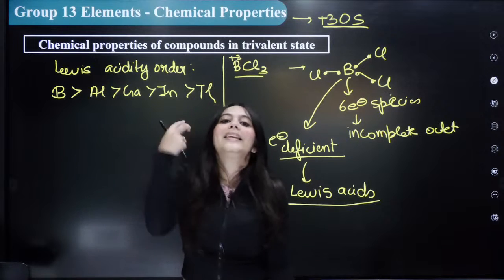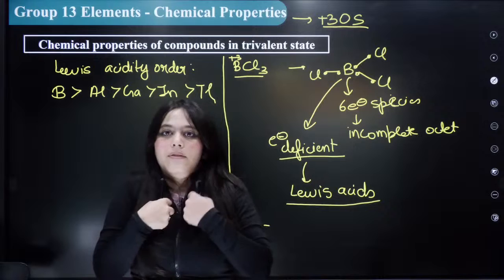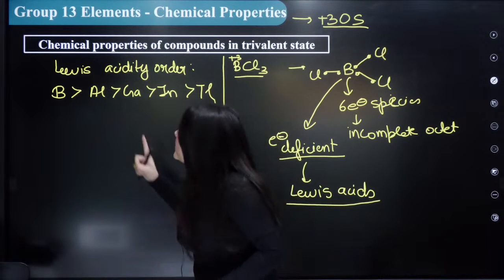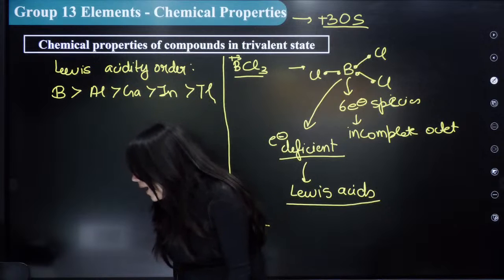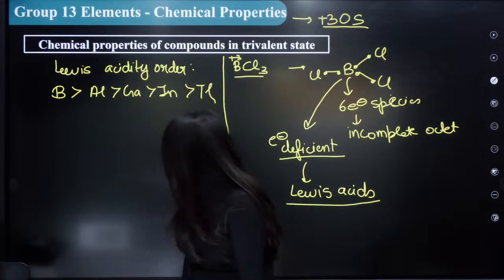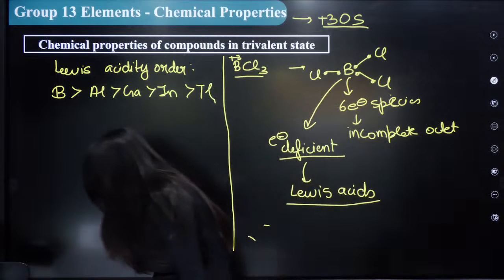Boron is the highest Lewis acid, meaning it will attract electrons more towards itself, right? So boron is the most Lewis acidic, then aluminium, gallium, indium, and thallium. Now you know why they act as Lewis acid. Correct? You understood this point? Everybody understood this point?